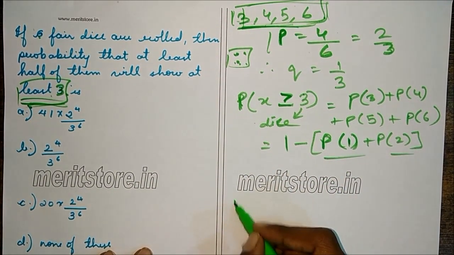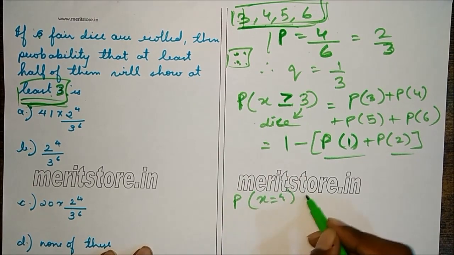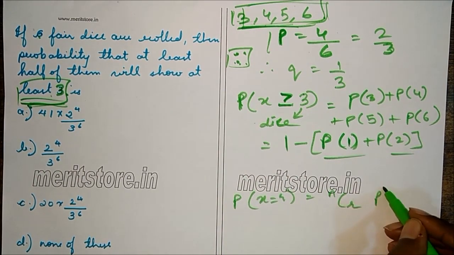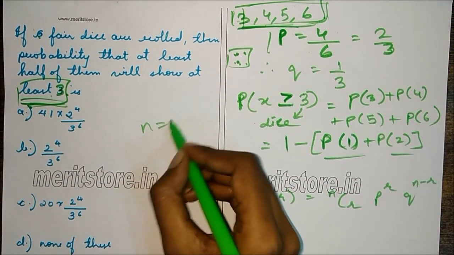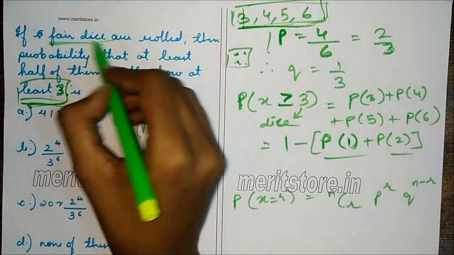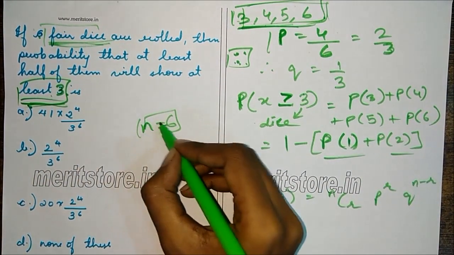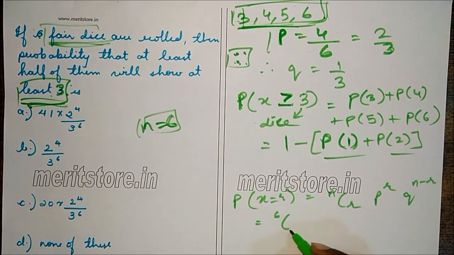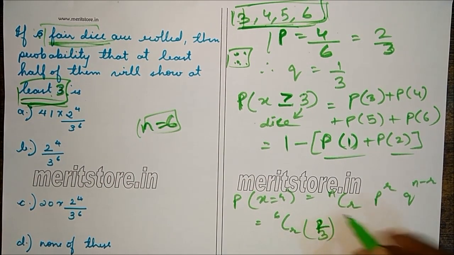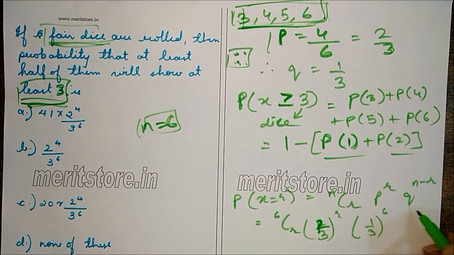So now we find these values. P of X equals r will be NCR P raised to r Q raised to n minus r. So n is 6 here, since the number of dice rolled is 6. So this is 6Cr, P raised to r, that is 2 by 3 raised to r, into 1 by 3 raised to n minus r, that is 6 minus r.